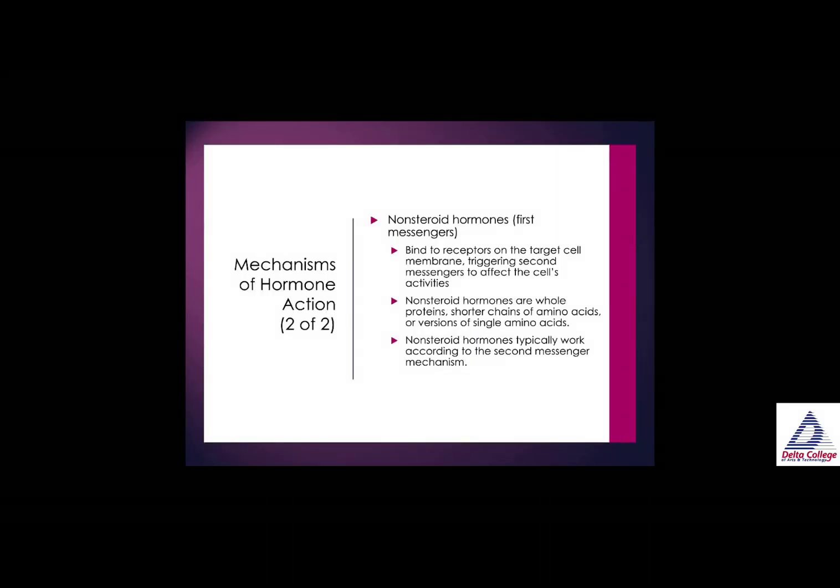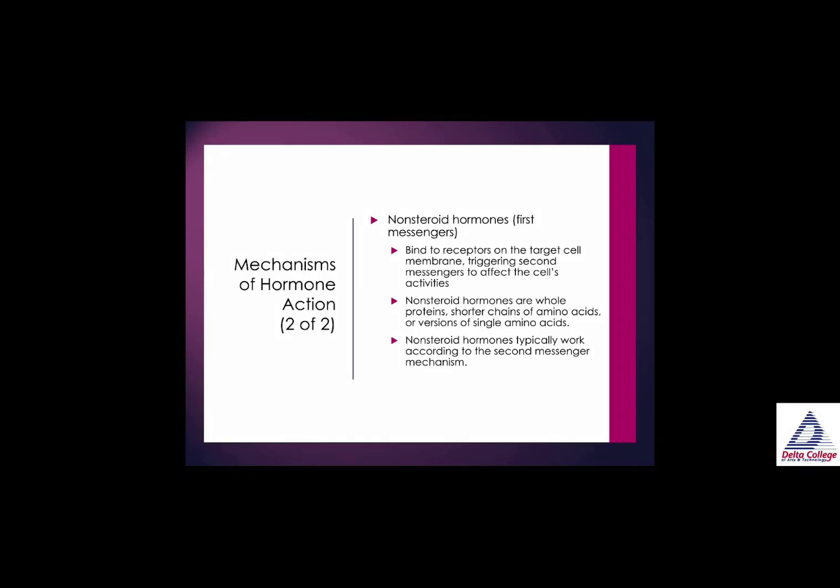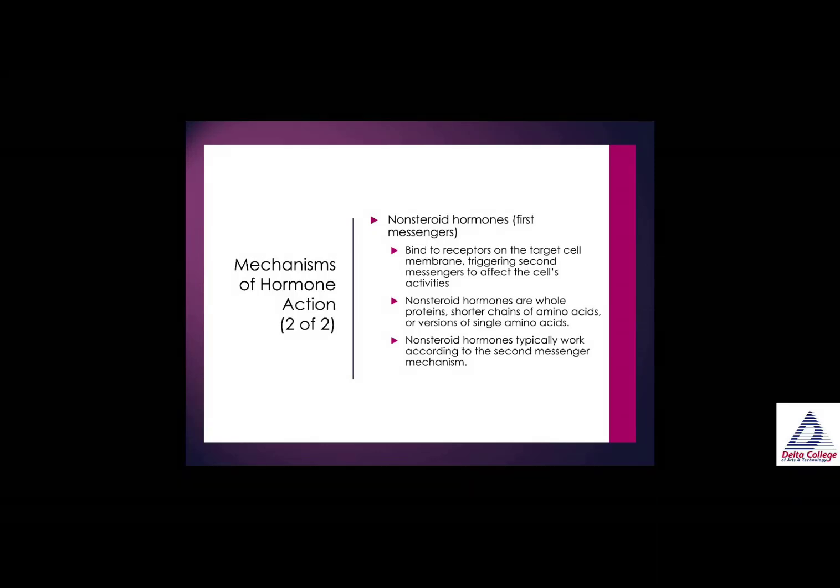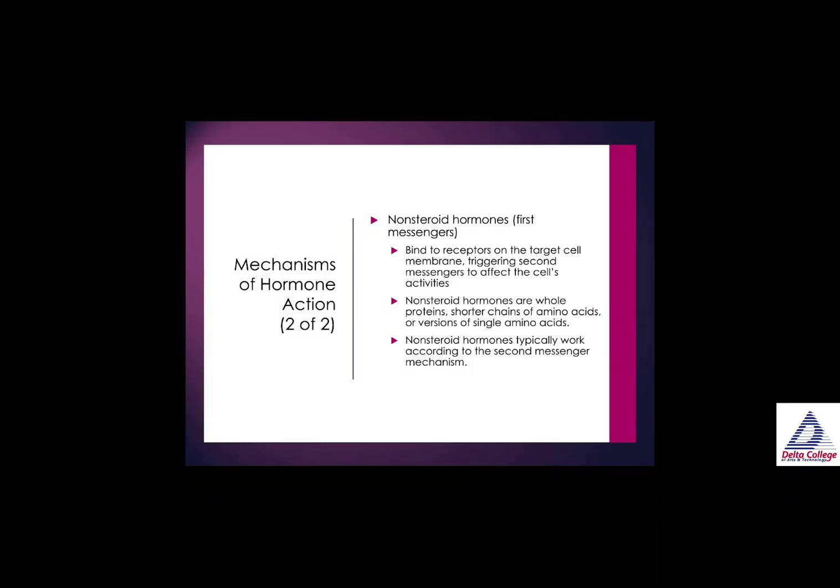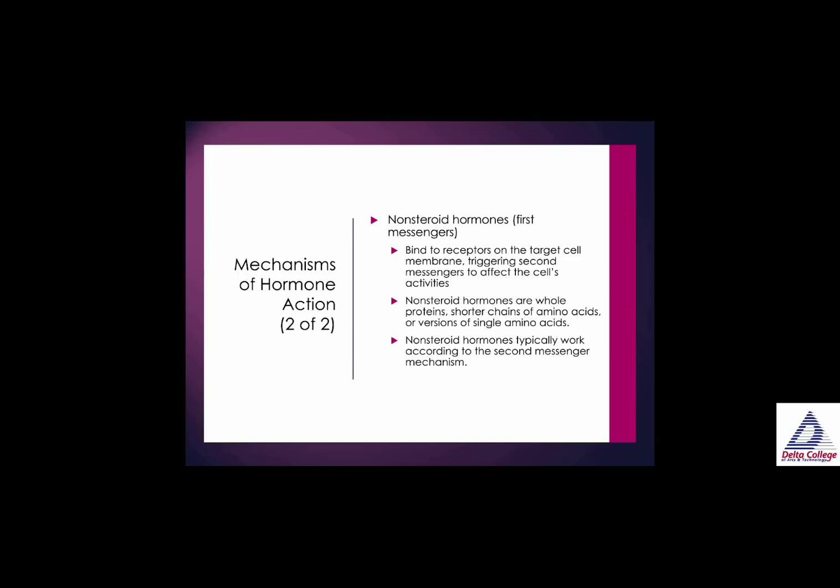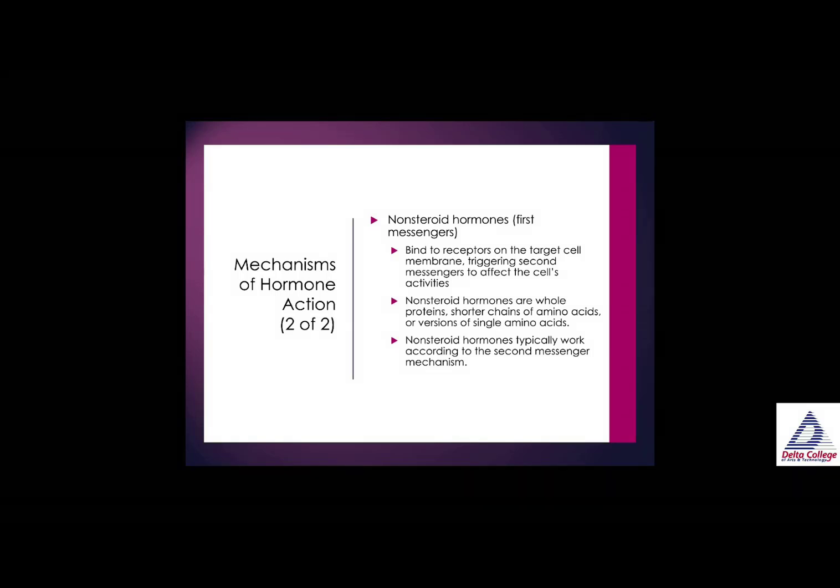So let's talk about non-steroid hormones. These are the first messengers. They bind to receptors on the target cell membrane, triggering second messengers to affect the cell's activities. Non-steroid hormones are whole proteins, which are shorter chains of amino acids, or versions of a single amino acid. So anytime you see amino acid, think protein. Now, non-steroid hormones typically work according to the second messenger mechanism. Okay, so they're the first messengers, they're released. Non-steroid hormones are released, they bind to receptors, they activate the second messenger mechanism.